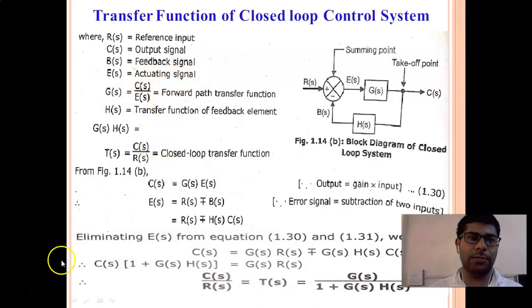See, what is meant by C of s actually? C of s means the product of E of s and G of s, right? You are applying the E of s signal to G of s, and the product of these two is nothing but your C of s. See here, C of s is nothing but G of s into E of s, right? So the remaining part we will see in the next lecture.